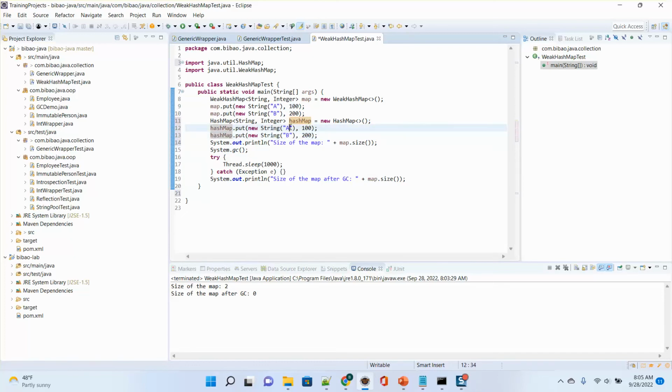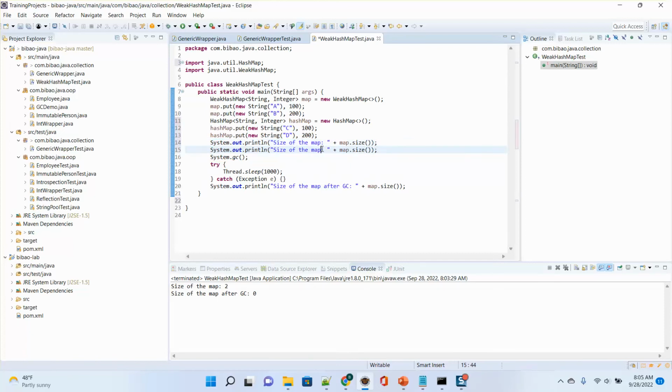Put, let's say, C and D. So let's compare their difference. Size of the map is this one, and size of the HashMap. So we compare the WeakHashMap and the normal HashMap.